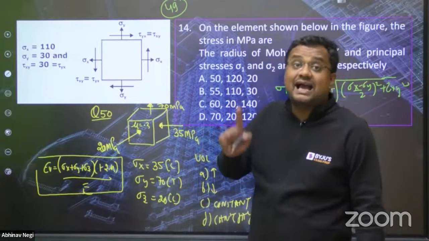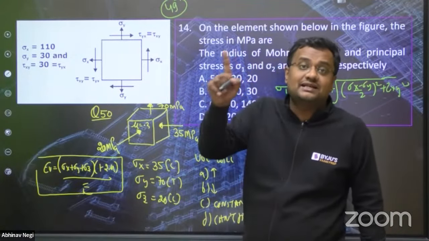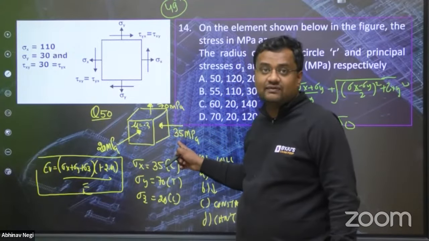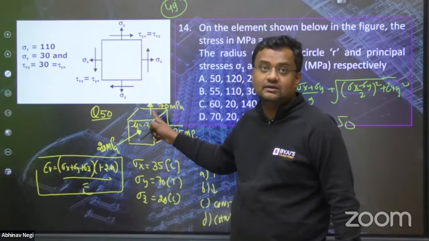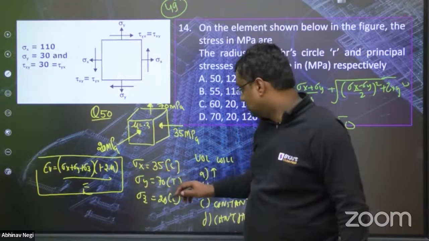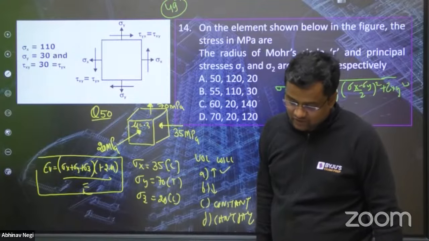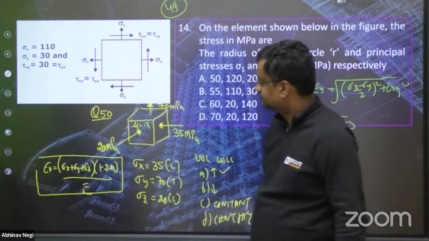And if sigma x plus sigma y plus sigma z is a positive value, like it is minus 20, minus 35, minus 55, but plus 70, so net is plus 15. So in that case, volume will increase. Did you know this for the first time, or did you already know this question?